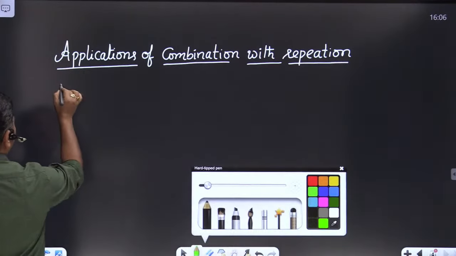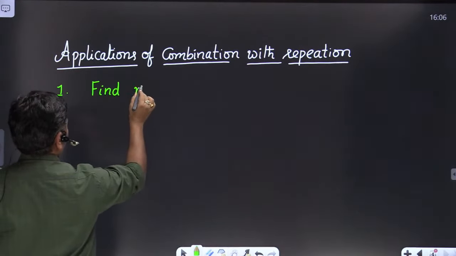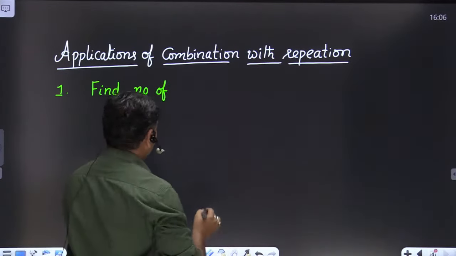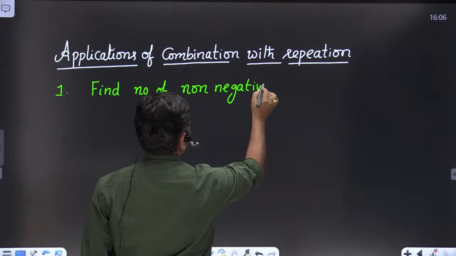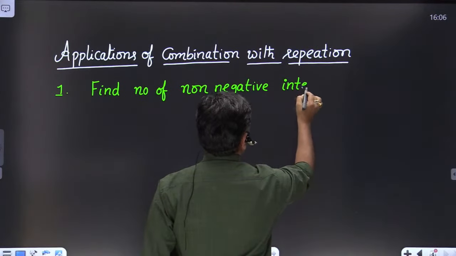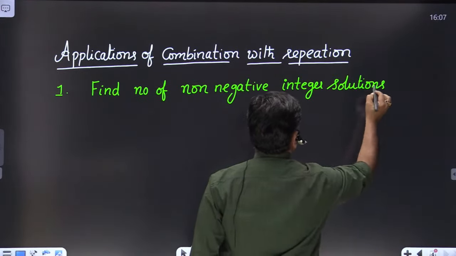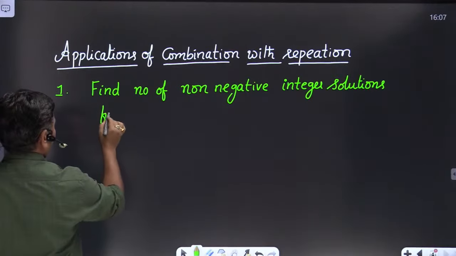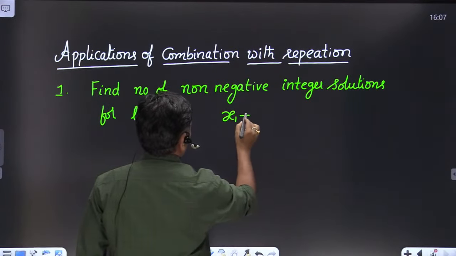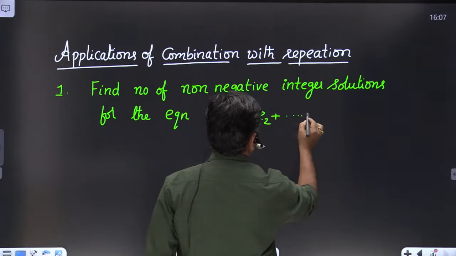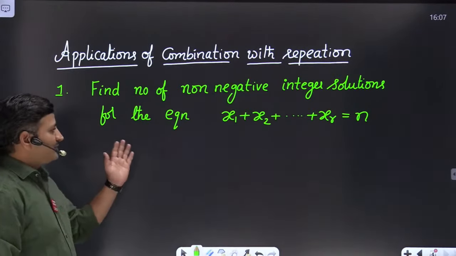The first important application is to find the number of non-negative integer solutions for the equation x1 plus x2 plus up to so on xr is equal to n.